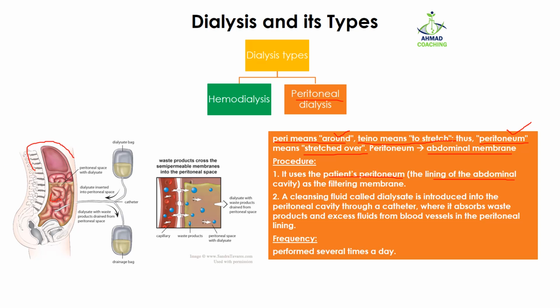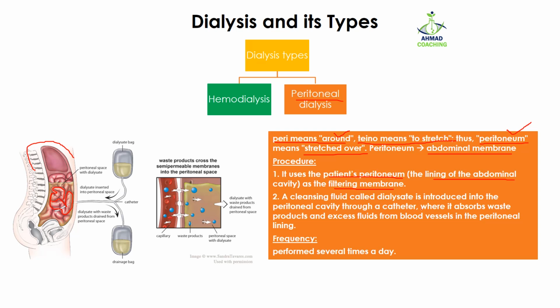This part contains the peritoneum, which is a membrane. This membrane is actually covering the internal digestive system or internal abdominal cavity, and this peritoneum is used as the filtering membrane. In case of hemodialysis, we use the semi-permeable membrane of the dialyzer, while in this case, this peritoneum is actually working as a semi-permeable membrane.